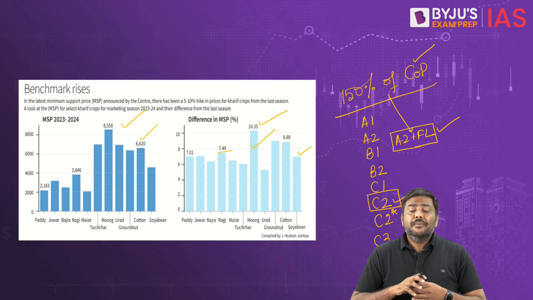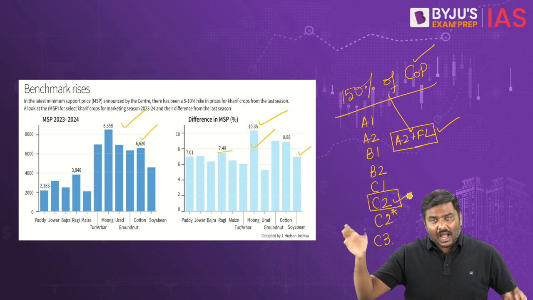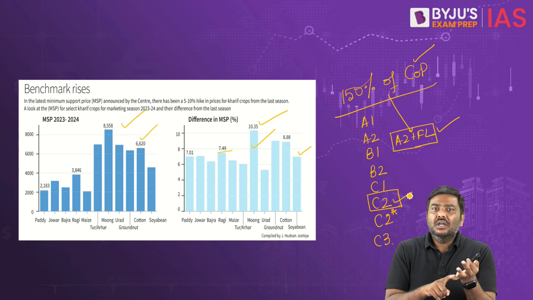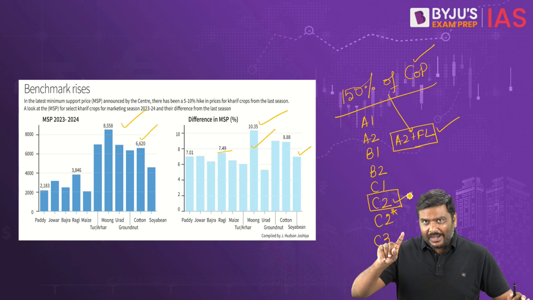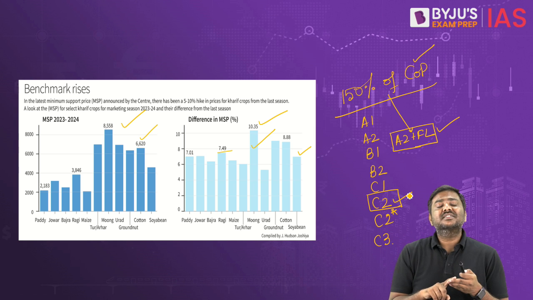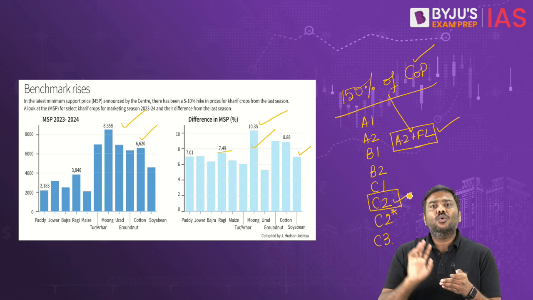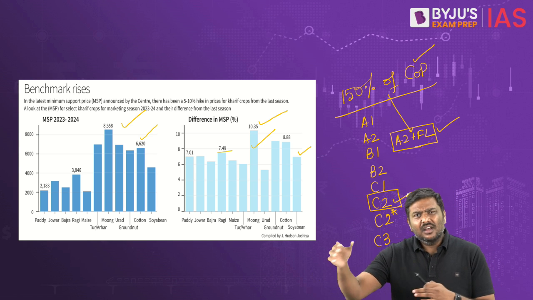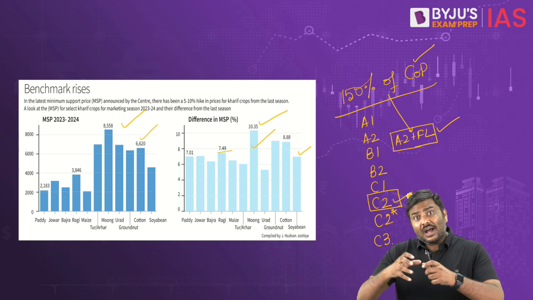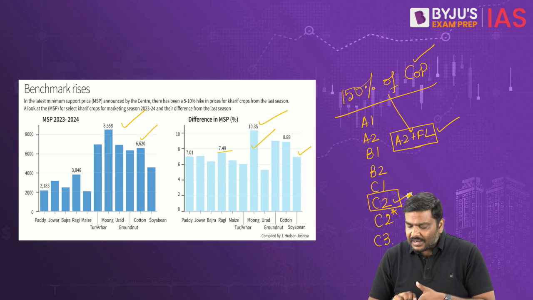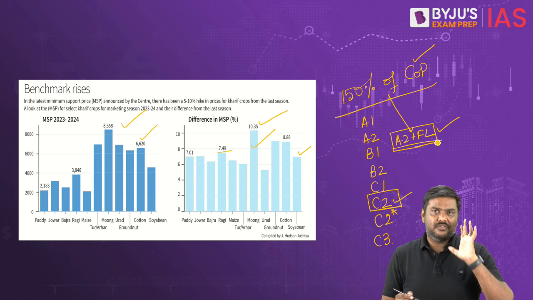It covers many more factors apart from the prices paid by the farmers on the inputs and the family labor imputed cost. It will also include the interest cost on the capital assets that are held, the rental foregone on the land that you are owning or the rent that you have paid. It will include many more other costs, or much higher coverage of cost, in case of C2 compared to A2 plus FL.